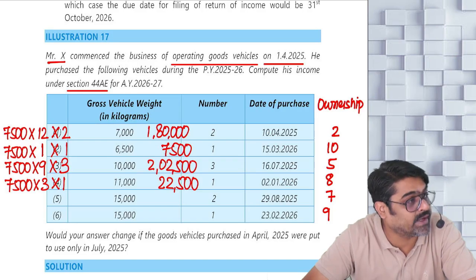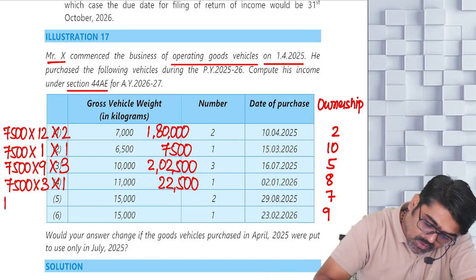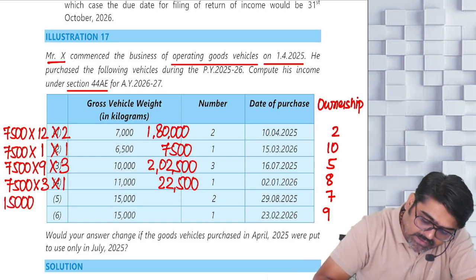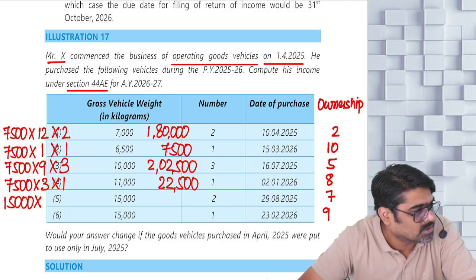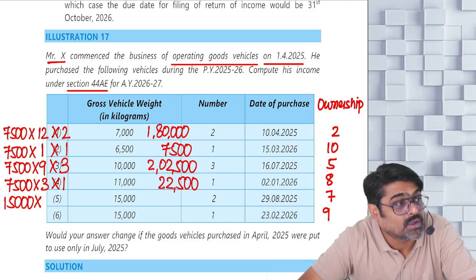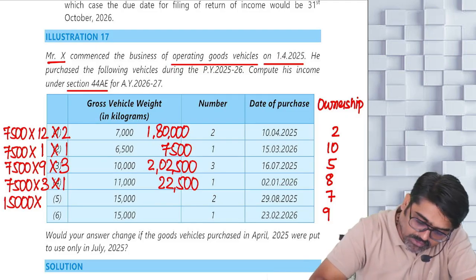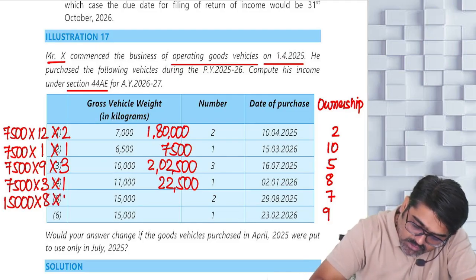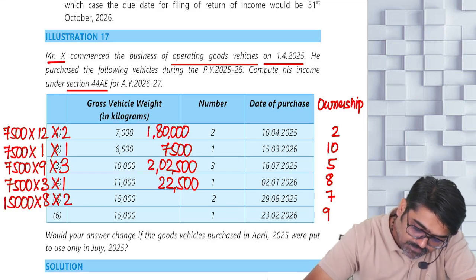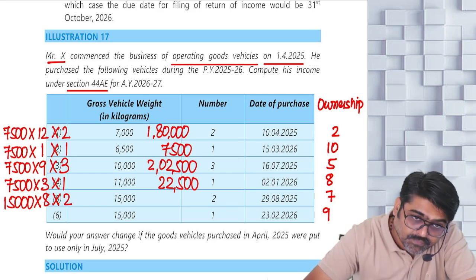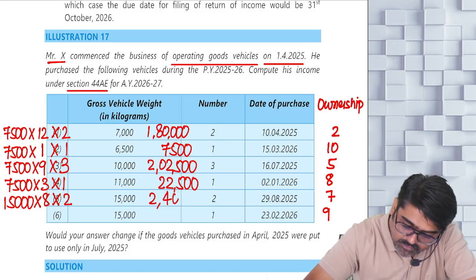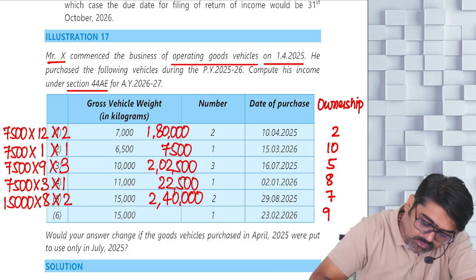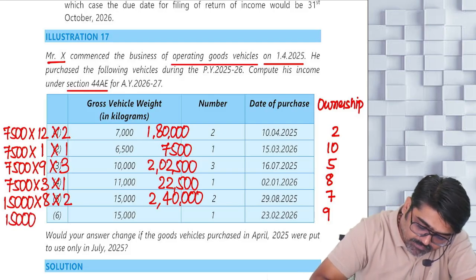Meaning 15 ton. So per ton you are supposed to take 1,000, so income will be 15,000. For how many months? August to March, 8 months. So into 8 months, for 2 vehicles, this will be 2,40,000. And the last vehicle also, you are going to take 15,000 rupees income.